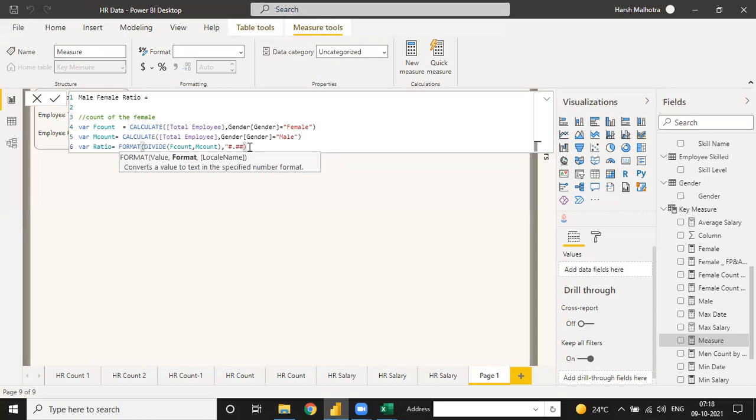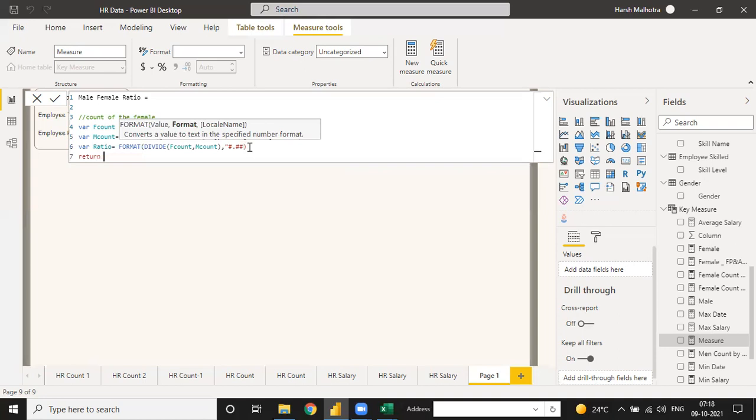Okay, and then we have to return the value. We have to return the value. Suppose female count is equal to a variable, male count is equal to a variable, and ratio is also equal to a variable. It means our complete answer is there. So for return, we have to use our